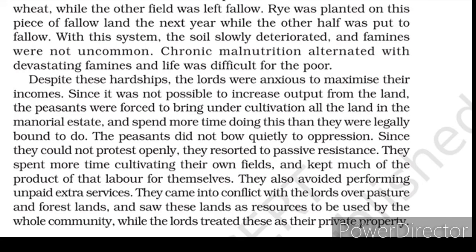He knew that the land had nothing left now, the land could not be cultivated, and you cannot force the land to bring out a good amount of crops. So he ordered the peasants that whatever land he had under his manorial estates should be cultivated, and they had to bring out good crops. That means the production should be good. So they were forced to bring under cultivation all the lands in the manorial estates.